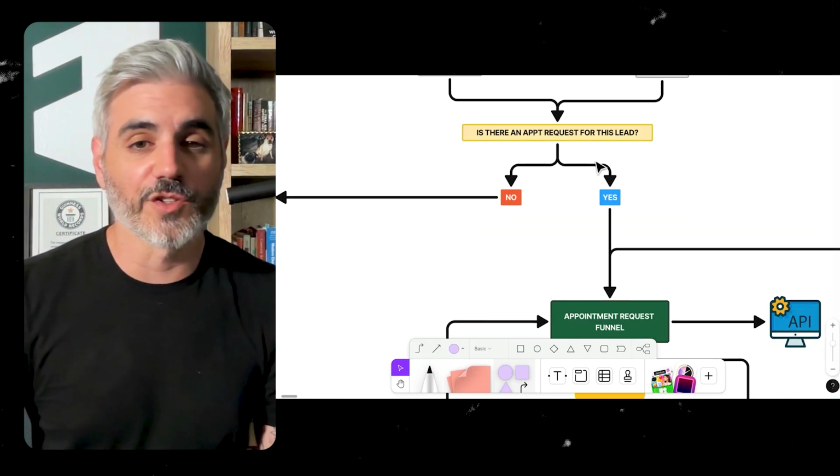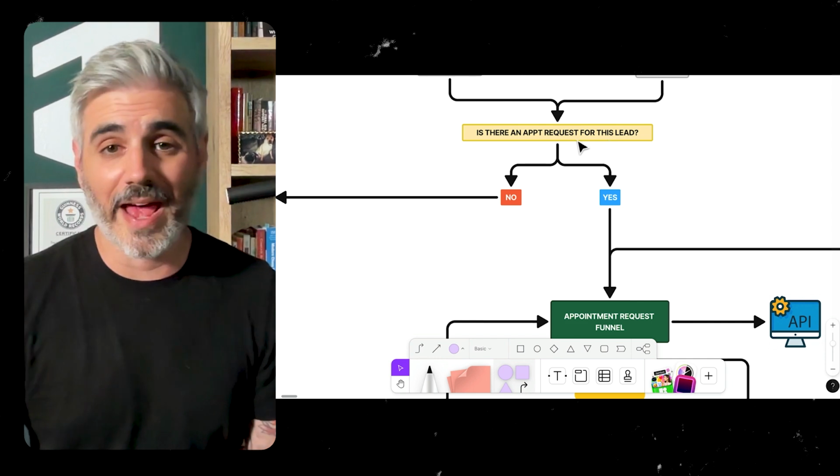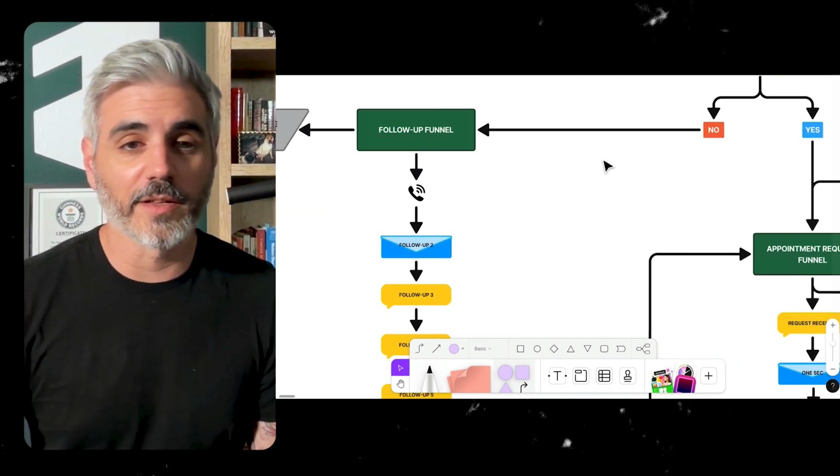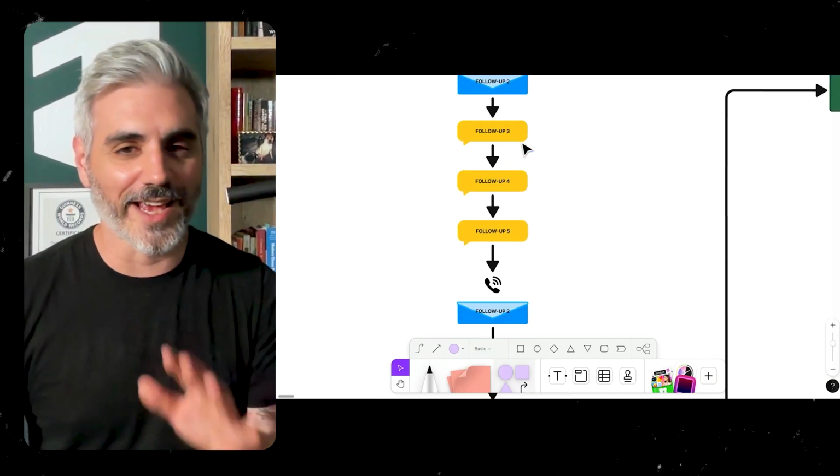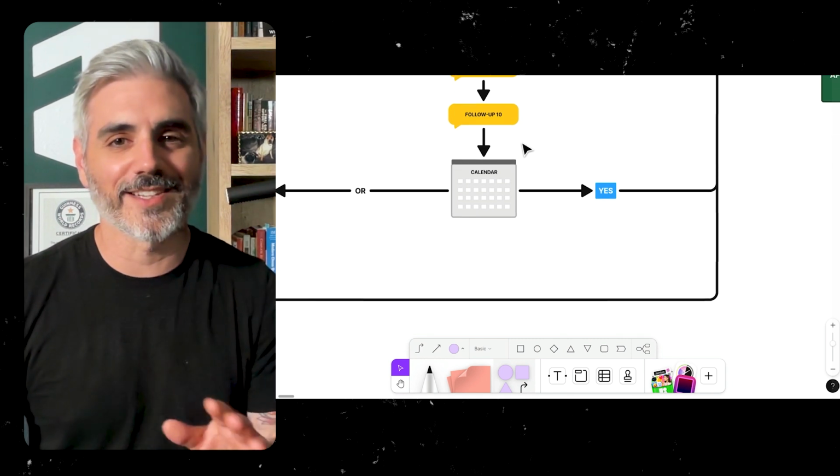Either way, if there is no appointment request or no appointment after they go through the new lead funnel, they're immediately taken to this follow-up funnel. This is like our OG funnel. We developed this funnel like 2 years ago, and we haven't touched it since. It just works. It's a 10-day follow-up sequence, and the job of it is to get people on the calendar, and it works.